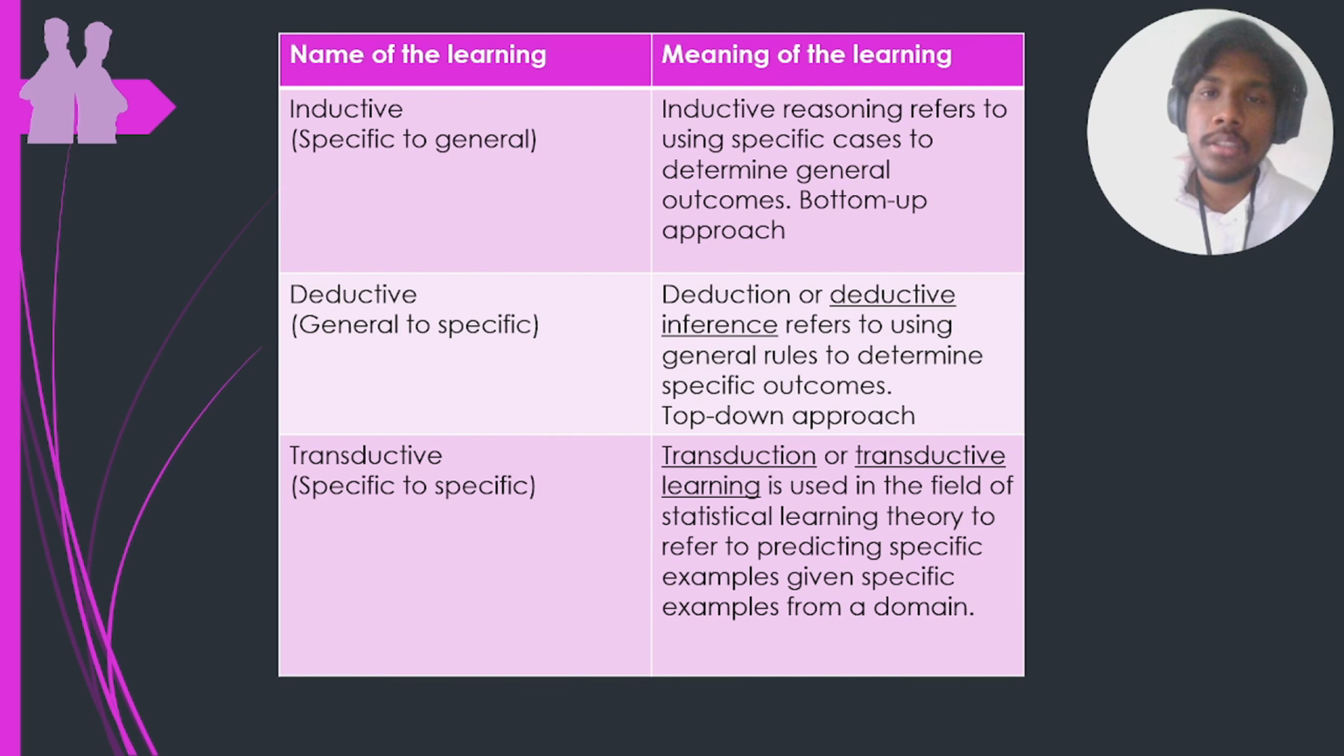And transductive is specific to specific. From one domain, one knowledge, we transfer the knowledge to another domain. So this is called transfer learning. These are the things that happen in statistical inferencing. From specific to general is inductive, from general to specific is deductive, and from specific to specific is transductive.